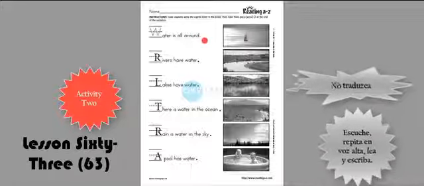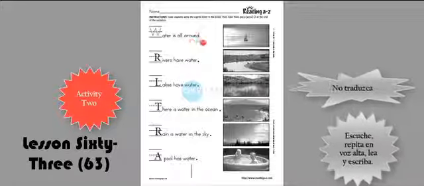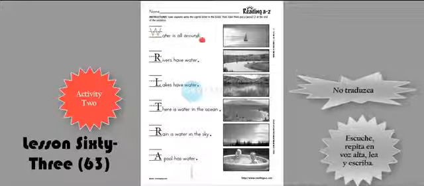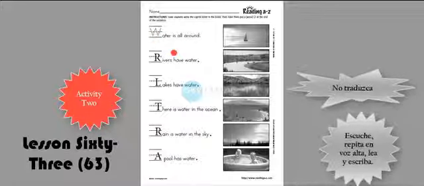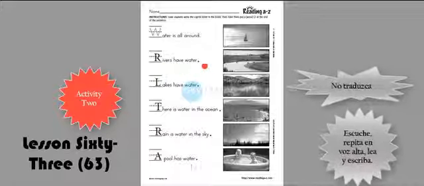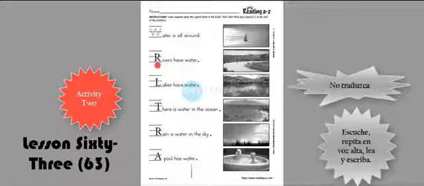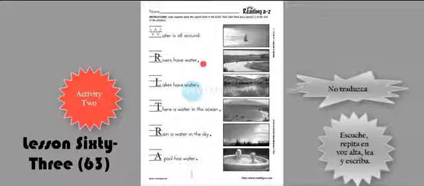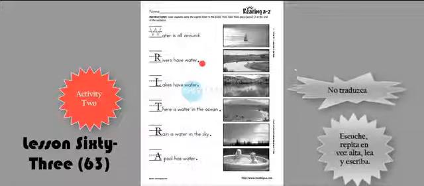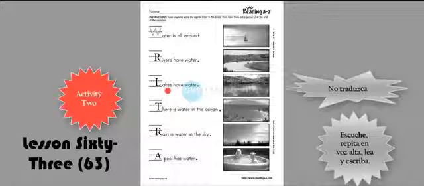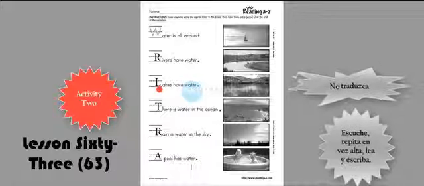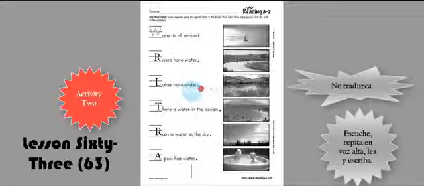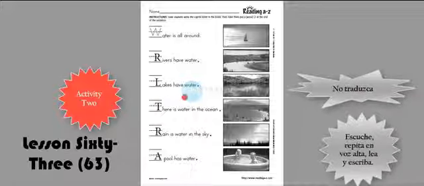Here you are. Water is all around. Capital W, period. Rivers have water. I have capitalized the R in the beginning of the sentence and placed the period at the end. Lakes have water. I have capitalized the L in the beginning and placed the period at the end.